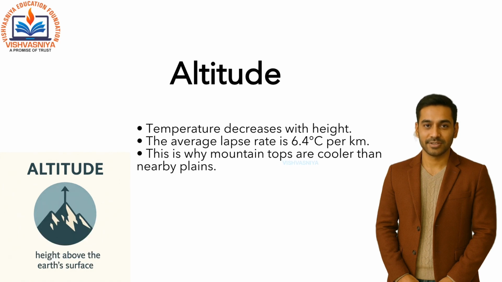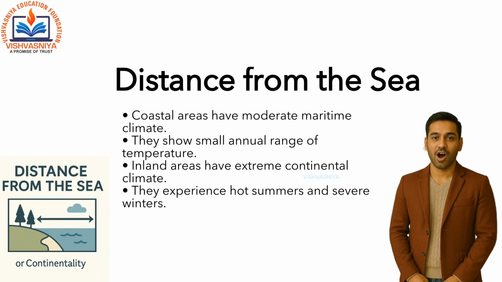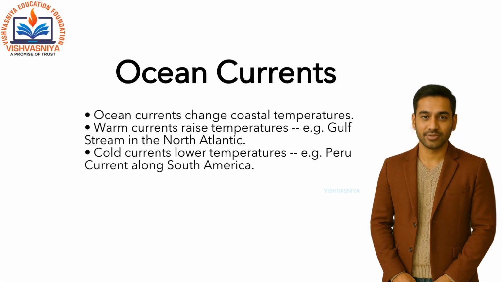Second, altitude. The higher you go, the cooler it gets. Temperature decreases with height, about 6.4 degrees Celsius per kilometer. That is why mountain tops are cooler than the surrounding plains. Third, distance from the sea or continentality. Coastal areas have a moderate climate because the sea keeps conditions balanced. But inland areas, far from the sea, face extremes. Hot summers, severe winters.